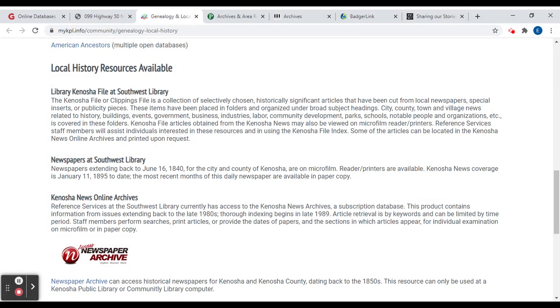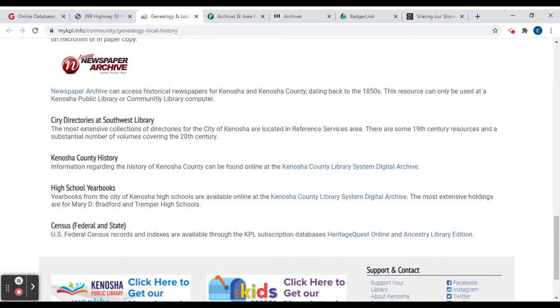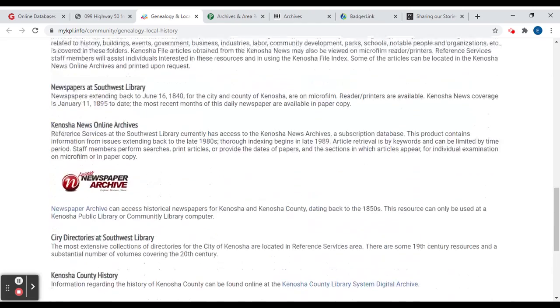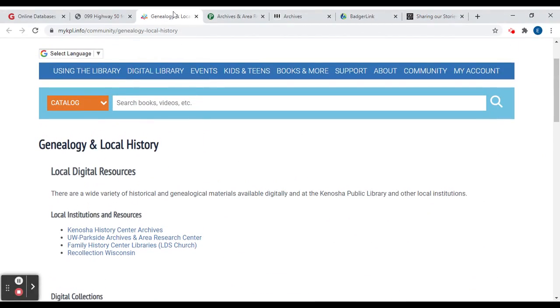So Southwest is going to be where you want to look if you're looking for different news clippings or microfilms. That's where they have those at Southwest. And they also tell you where you can find city directories, county histories, and different census. So that can be a great place to start if you're looking for Kenosha resources.